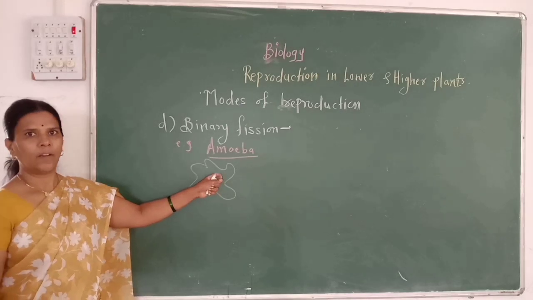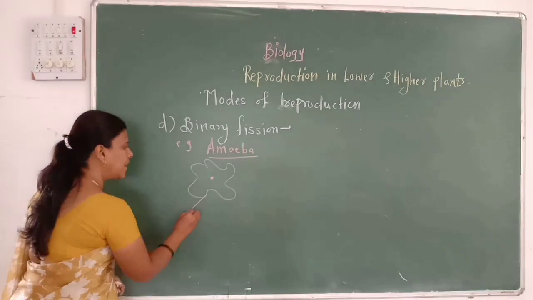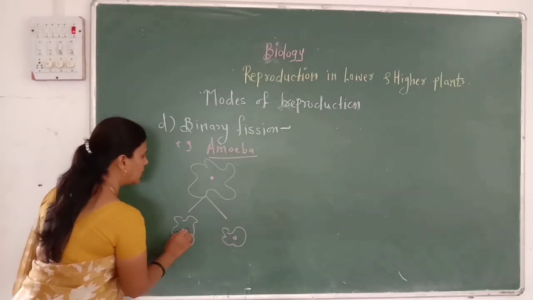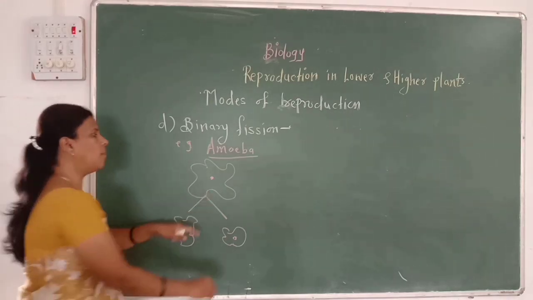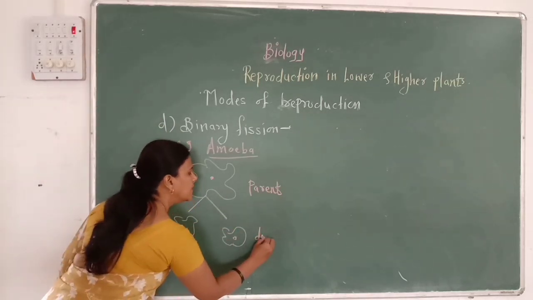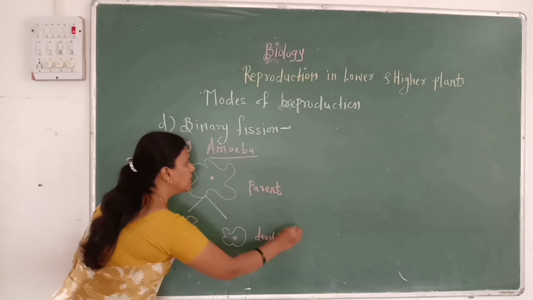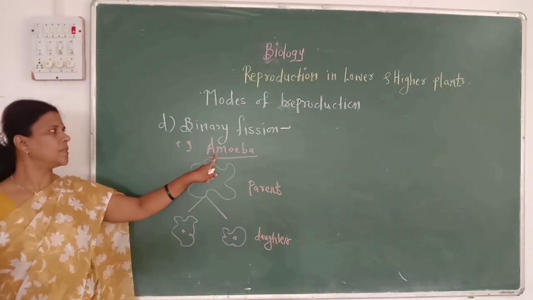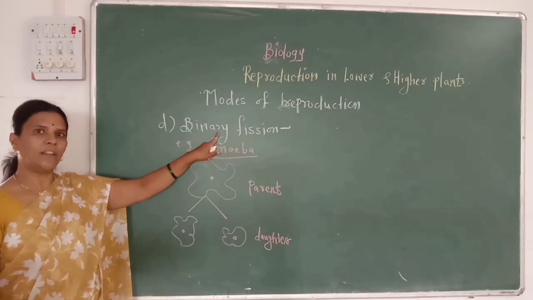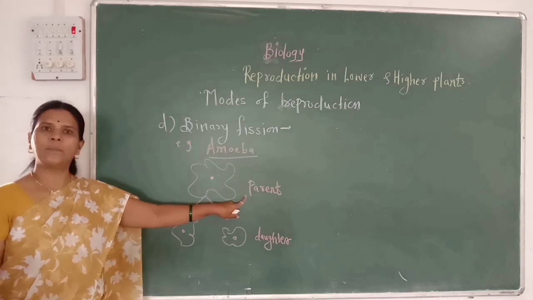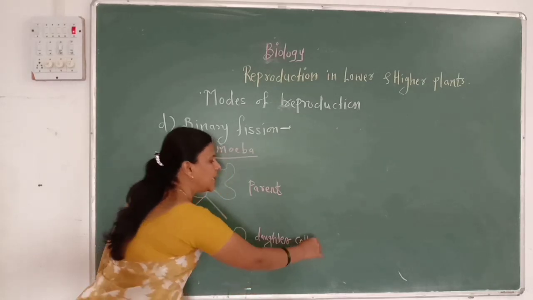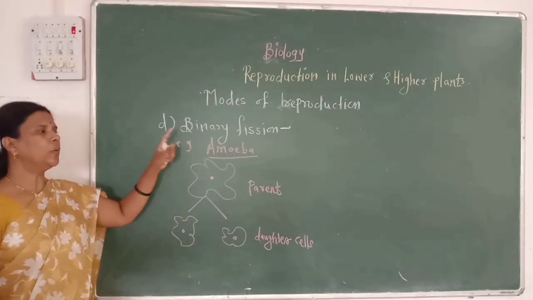This individual during reproduction divides, or is broken down, into two daughter cells, and each daughter cell has the ability to form a new individual. This is the parent organism and these are the daughter organisms. Thus, in amoeba-like organisms, reproduction takes place by the method called binary fission. In binary fission, the parent organism divides to form two daughter cells, and each daughter cell has the ability to form a new individual.